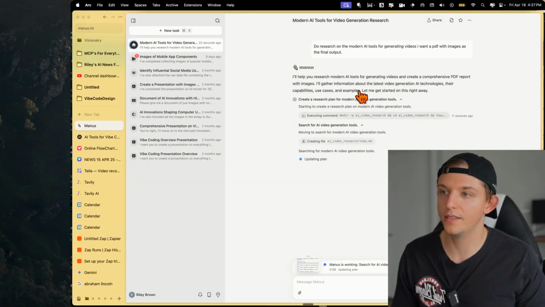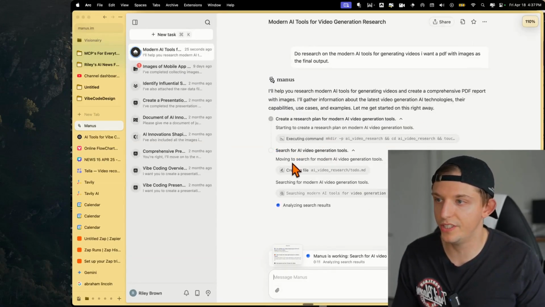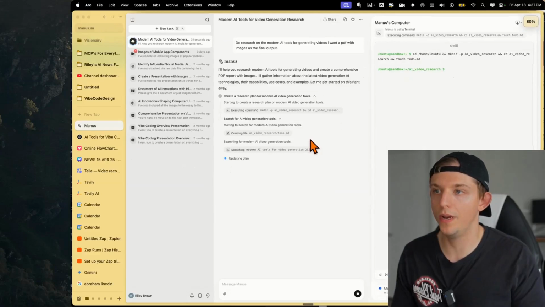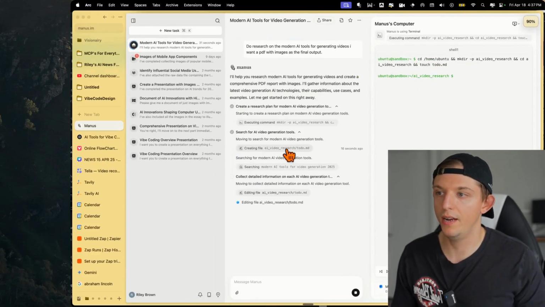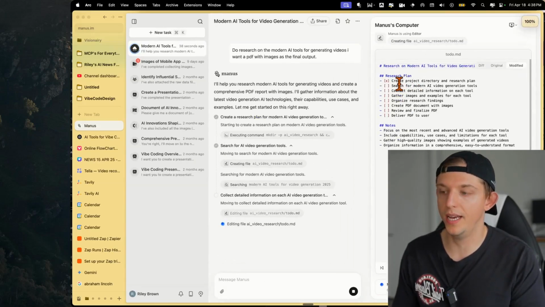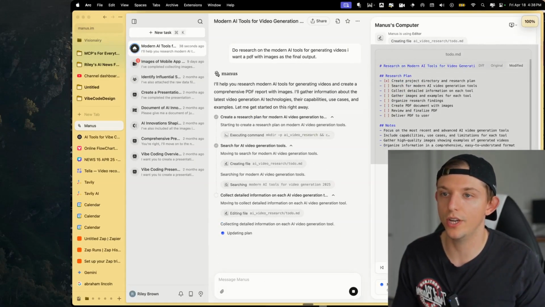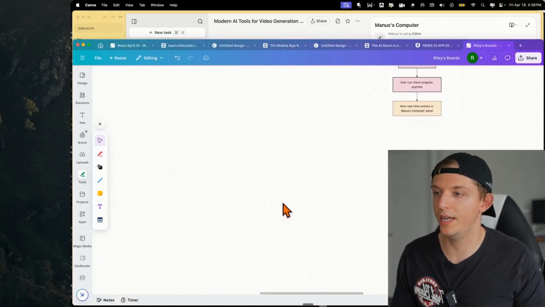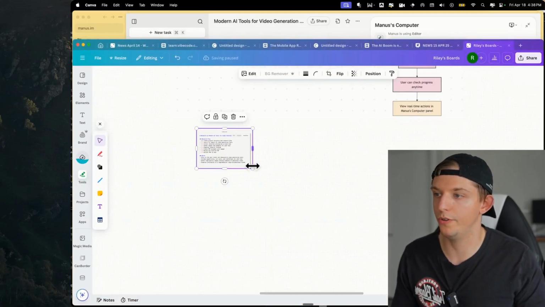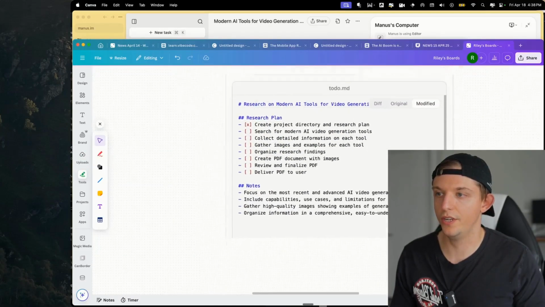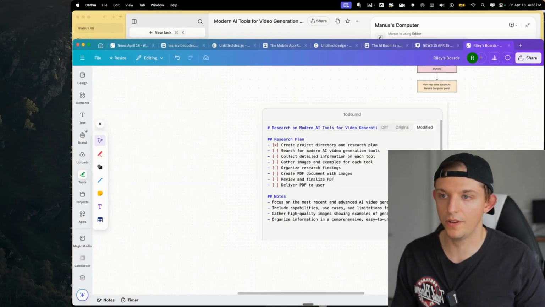If we go to Manus, we can see here that it's doing a bunch of stuff. What's cool about Manus is you can click on one of these, and this will actually open up this side panel right here, and it'll kind of show you what's going on. So it'll show you the full plan. I think this is very, very cool. We can screenshot this. I'm gonna add it to this board, which I'm going to make at the end. I'm gonna organize it and make it super useful, and I'm gonna allow you to download it and stuff. And this is just a good way to see what we've covered in this video.